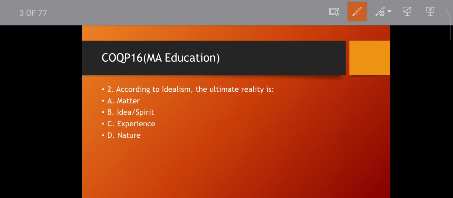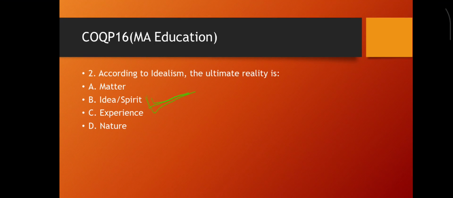Question number 2. According to idealism, the ultimate reality is what? Matter, idea or spirit, experience, nature. Everyone knows it is idea. Idealism believes that ultimate reality is spiritual. That is also spirit. Okay, then move to the next question.